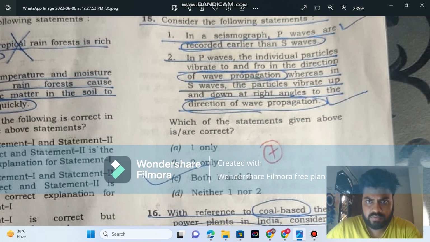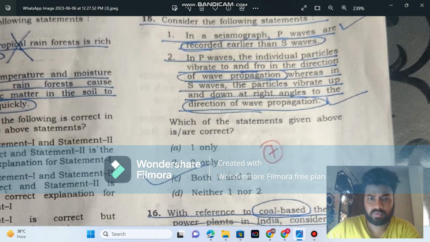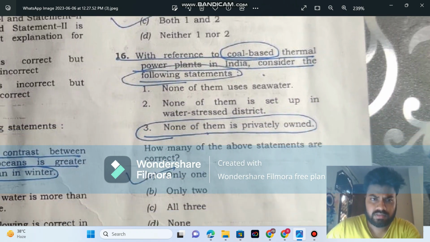In a seismograph, P waves are recorded earlier than S waves. Yes, because P waves are primary waves, and S waves emerge after P waves hit the surface. So this statement is correct. In P waves, individual particles vibrate to and fro parallel to the direction of travel, and in S waves those are perpendicular. So S waves are more destructive than P waves. Let's solve the 16th question.